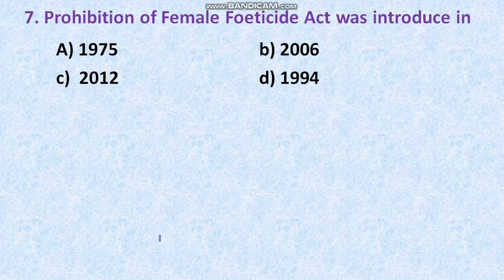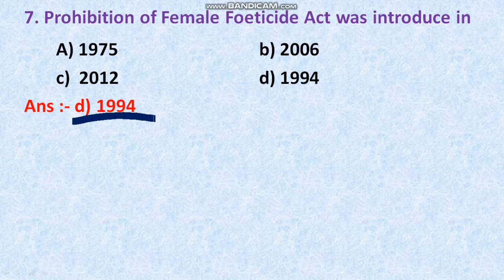The question is like this: Prohibition of Female Foeticide Act was introduced in 1975, 2006, 2012 or 1994. Which year was the act about the Female Foeticide Prohibition introduced? The right answer is option D, 1994.